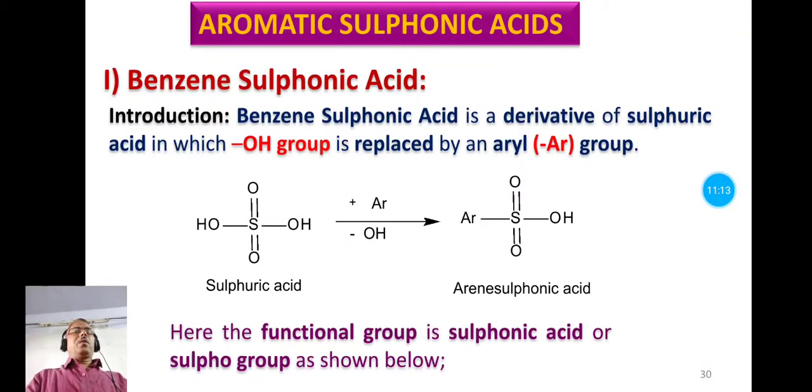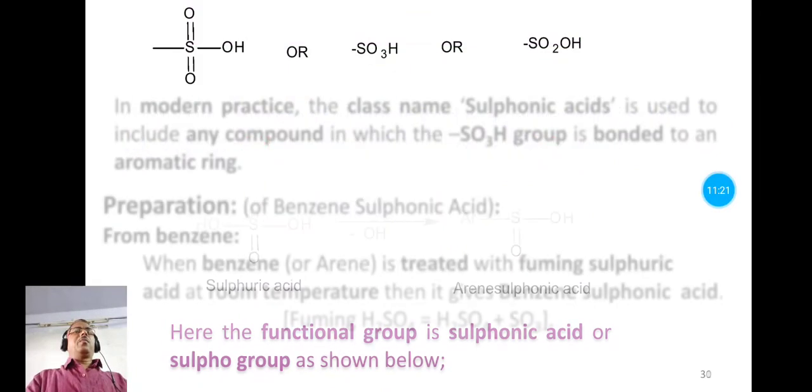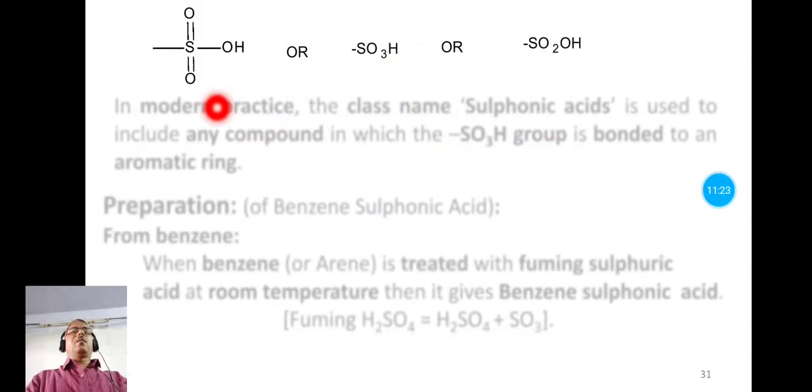So here the functional group is sulfonic acid, and it is represented either by SO2OH or SO3H. So by these ways you can represent this sulfonic group.